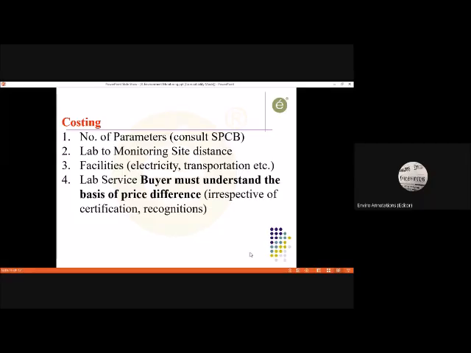Let us forget about PM10, PM2.5. There are no standard reference materials, but in SO2 there is a requirement. But in SO2, what happens? If you have read about the mechanism of the monitoring methodology, there is a chemical called pararosanilin.